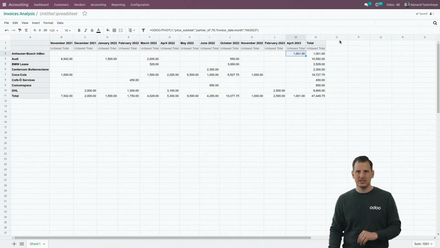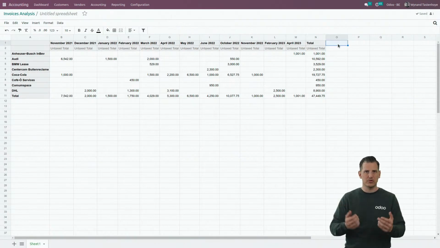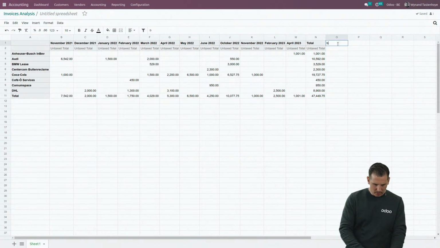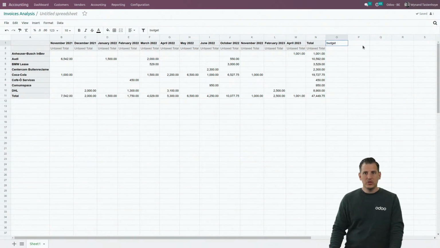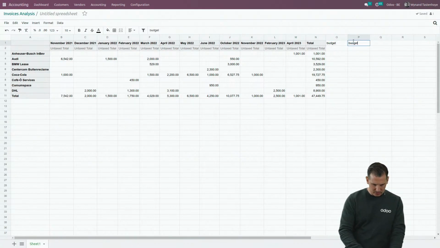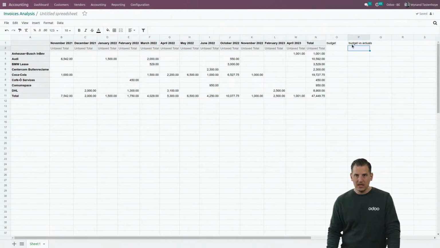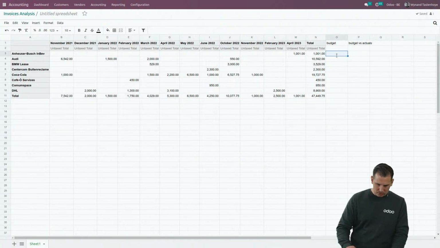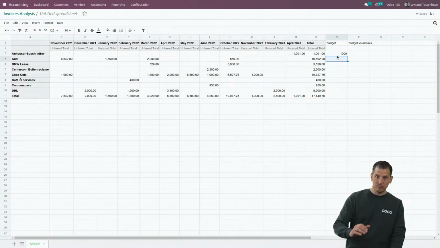So let's have a small example. If you want to have a budget overview, for example, per customer, well, let's play a little bit with your habits of Excel, for example, and put a budget over here. And this column is budget with actuals. Well, let's do something not so interesting, let's say, but let's set one budget per customer. 1,000 euros, 2,000 euros.